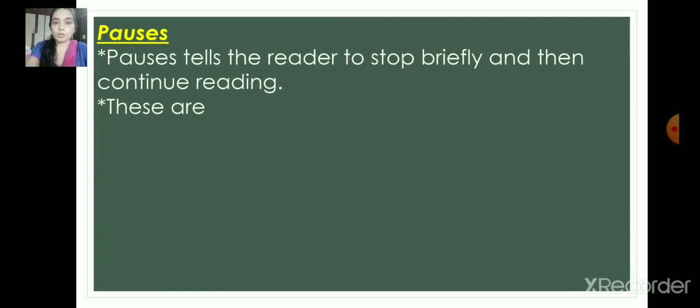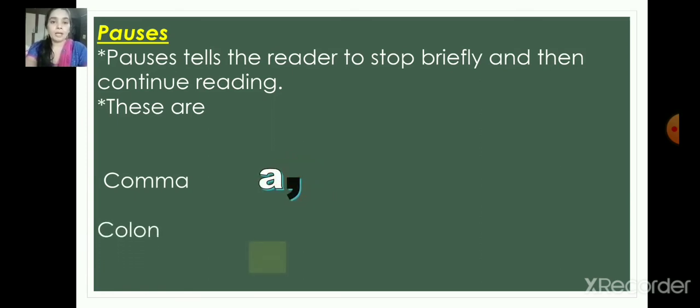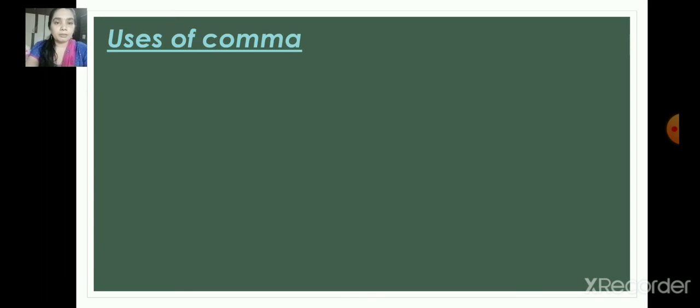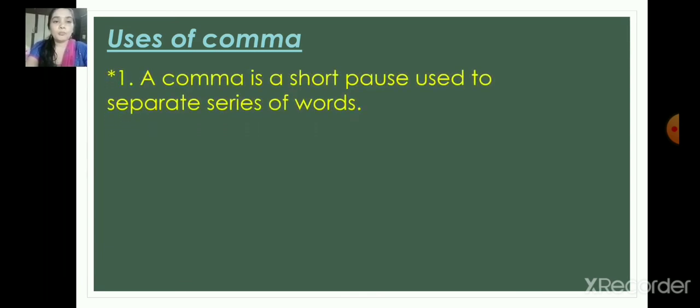And the next one we'll see is pauses. Pauses means when you read the sentence, some list or series of words are there. So there you have to use the commas. So the example is, how do you write a comma? Here the black one is the comma. And here semicolon, colon, that we already saw in the starting of this punctuation. And this comma is used to separate the series of words, as I told you.